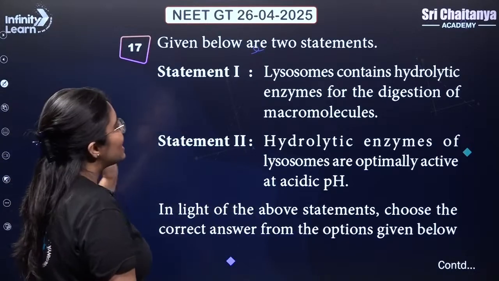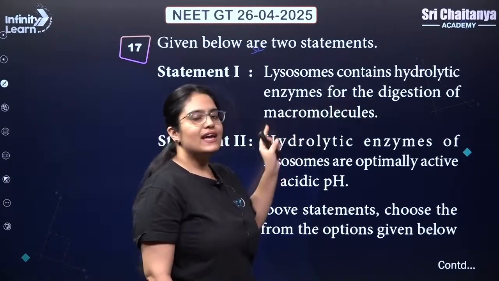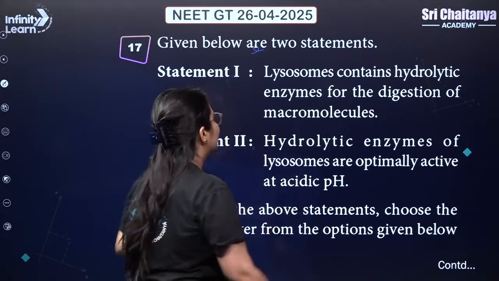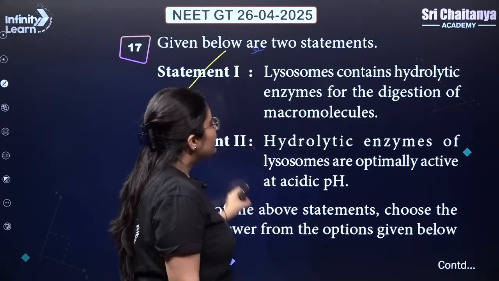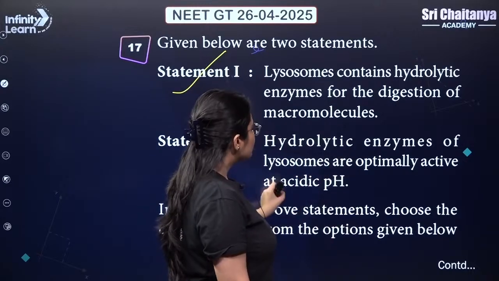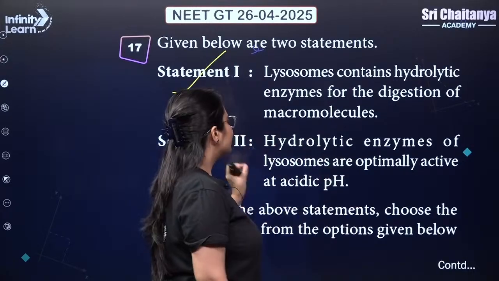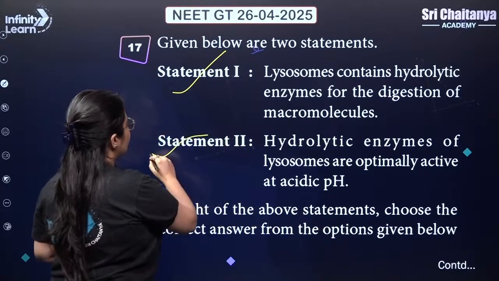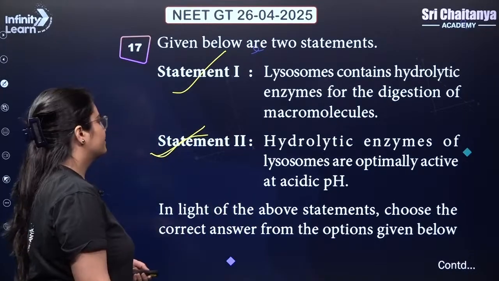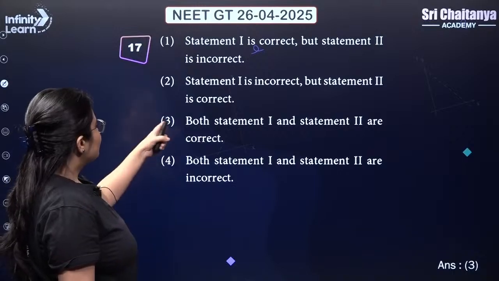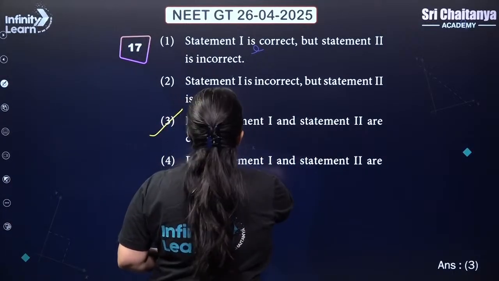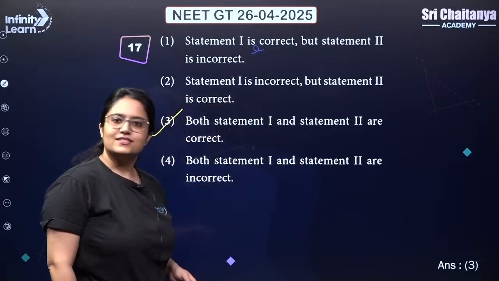Statement 1 says lysosomes contain hydrolytic enzymes for the digestion of macromolecules. That is correct. Hydrolytic enzymes of lysosomes are optimally active at the acidic pH. This is also correct. So both statement 1 and statement 2 are correct. So answer is 3, guys. Simple.